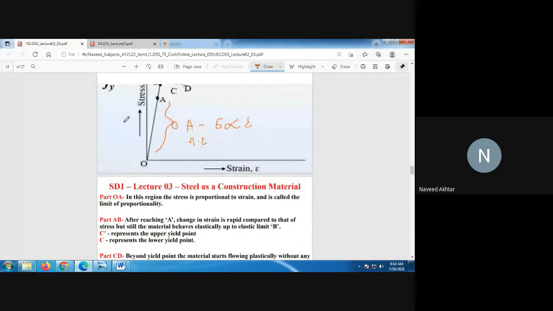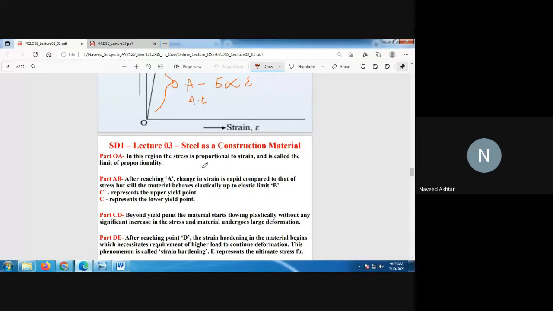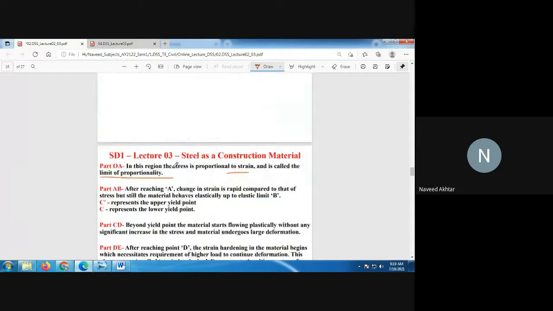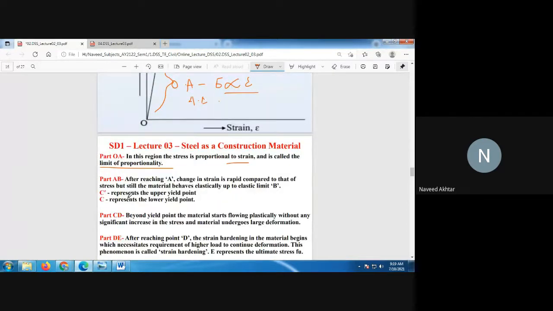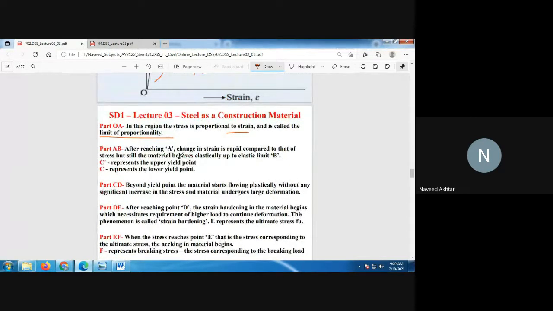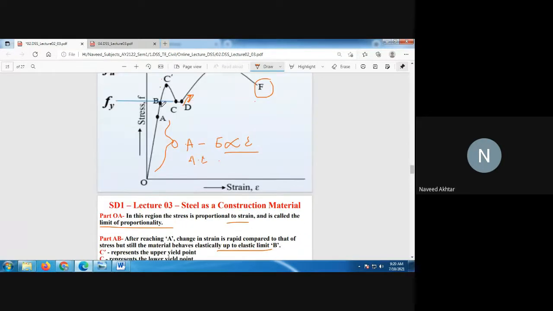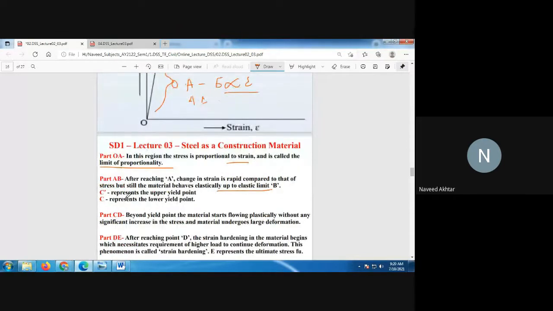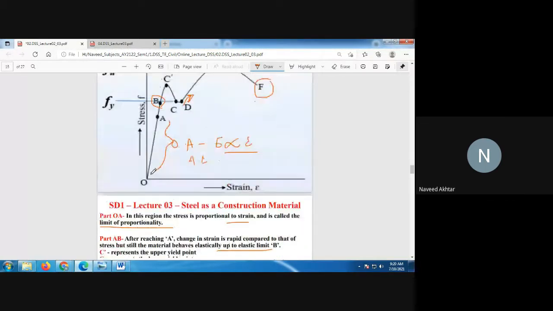Part OA: in this region, the stress is proportional to the strain, as I told you, and it is called the limit of proportionality. Part AB, a small portion: after reaching A, the change in strain is rapid compared to that of the stress, but the material still behaves elastically up to point B. Then C dash represents the upper yield point, and C represents the lower yield point.